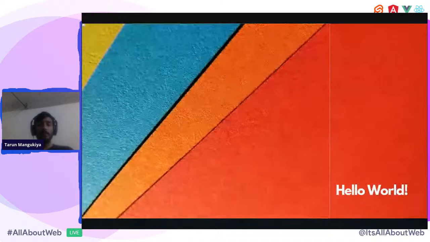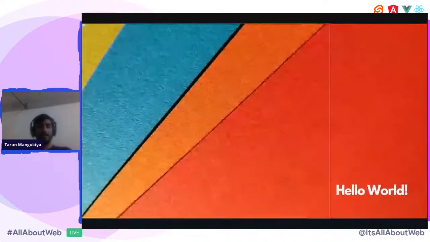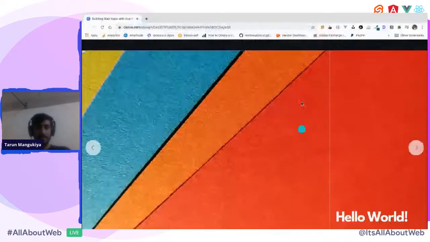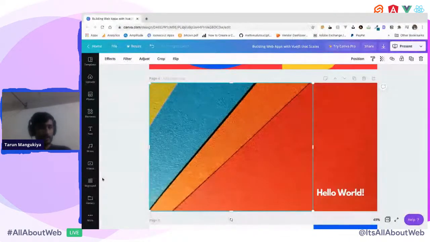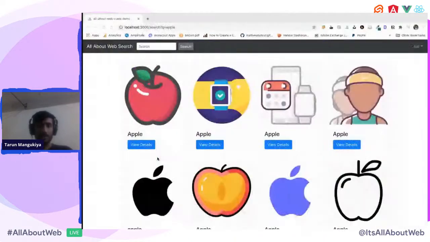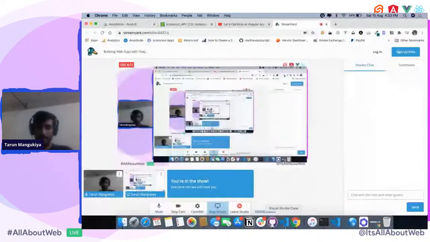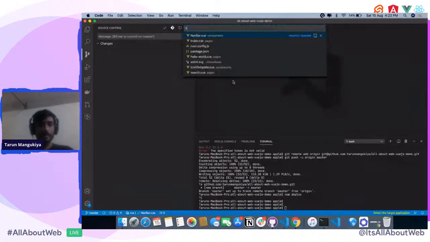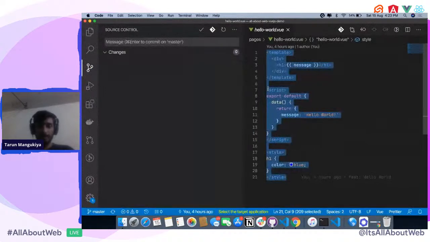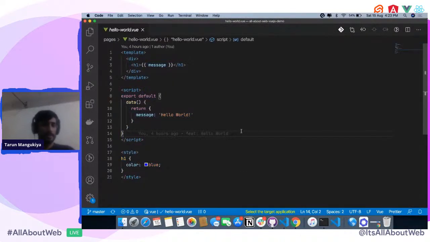So, if you talk about the typical code structure, wait, why is it not visible? Okay, there is some problem. No issue, my screen is there. Let me check. The font size is good. Okay.